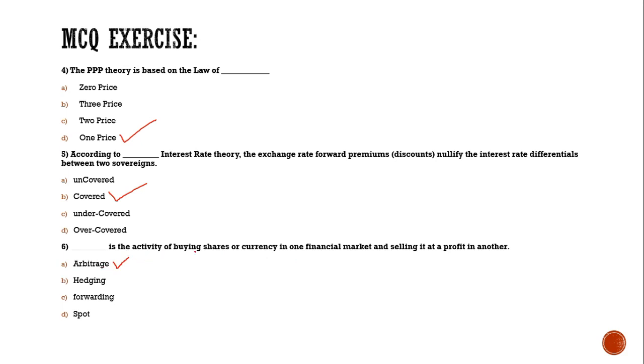Arbitrage is the activity of buying shares or currency in one financial market and selling it at a profit in another. So these are a few MCQs under the second part of the second module. With this, we can conclude that our second module has been completed. With this, Module 2 of International Finance PGDFM Semester 2 comes to an end.